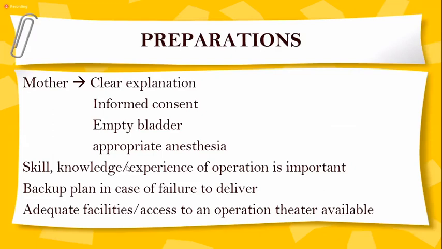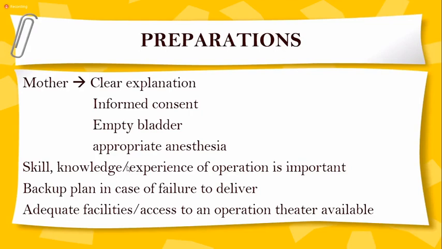Preparation. So once you have decided that you are going to apply forceps and you have the safety criteria, then you will explain to the mother that we are unable to deliver you spontaneously, so we are going to apply some instrument, and you should tell her clearly that in case it fails, you can go for the cesarean section as well. So ideally informed consent, and the attendant should also be consulted regarding this instrument. The bladder should be empty and appropriate anesthesia should be given to the patient. Skill, knowledge and experience of the operator is also important.